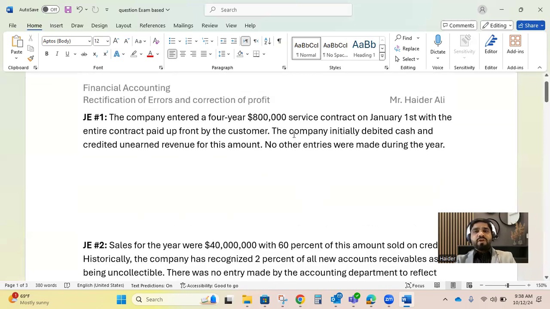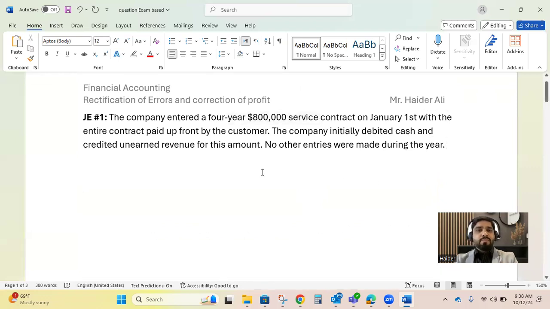Actually, when we entered into the service contract for 4 years, the customer had already paid us the entire money, but according to the revenue recognition concept, revenue would be recognized only when we deliver the goods or provide the services. In this paragraph, we understood that revenue will be recognized over 4 years. After each year, we need to recognize the revenue because we will have performed the performance obligation. So let's see what has happened already.